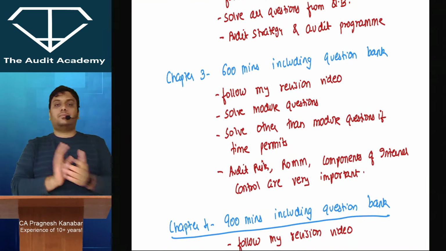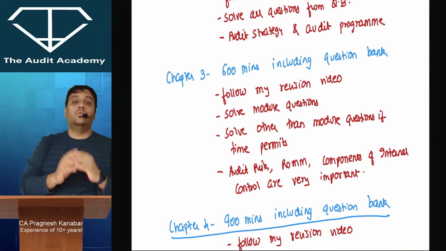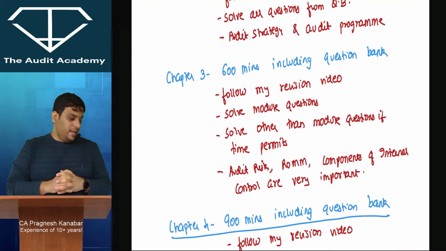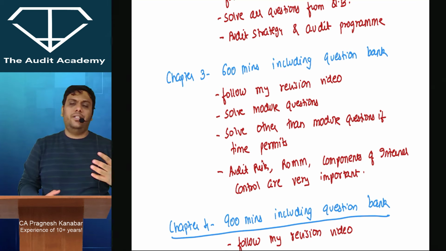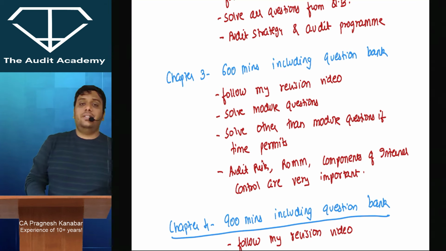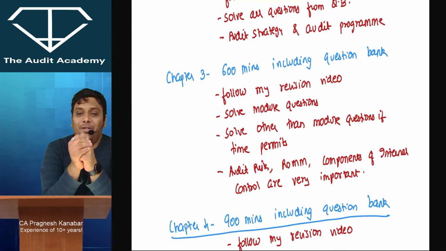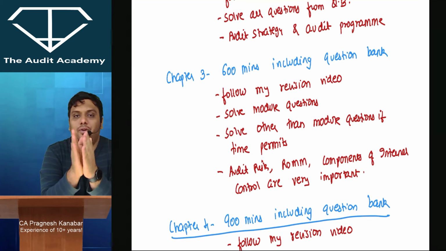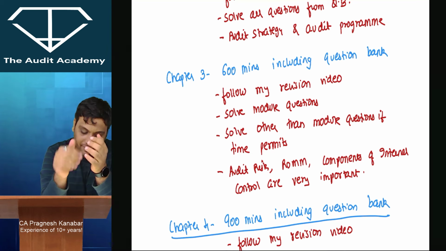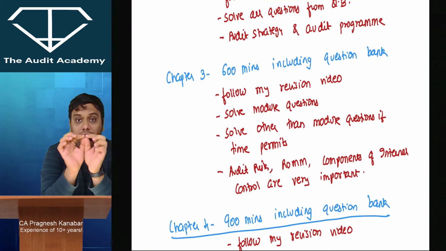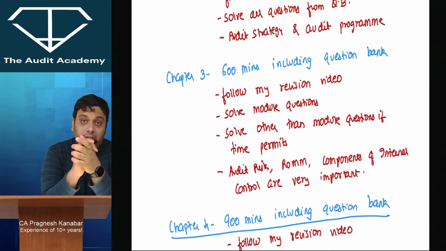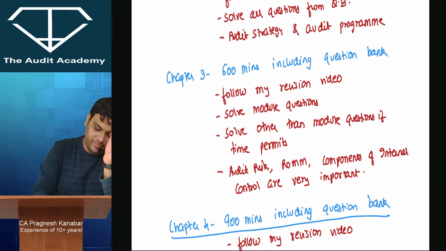Chapter 3, risk assessment and internal control. Most of the students leave this chapter in option. So if you're too much worried, because there are too many technical points in this particular chapter, in that case I've given 600 minutes including question bank. But if you're too much worried, then you can just cover the topics which I've covered in my revision video and just solve module questions, then only is fine. I've given the list of important topics which are normally asked in exams: audit risk, risk of material misstatement, components of internal control. Extremely sensitive.